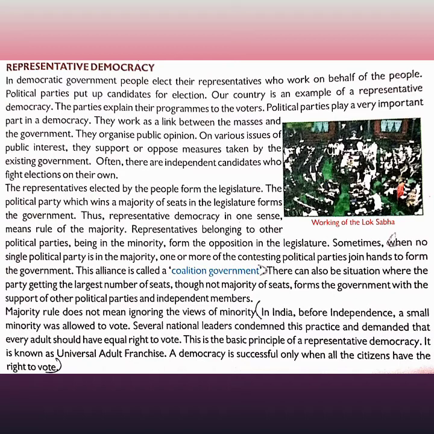Majority rule does not mean ignoring the views of the minorities. Several national leaders condemned the practice and demanded that every adult should have an equal right to vote, those who are above 18 years. This is the basic principle of representative government. It is known as universal adult franchise. The people who are given equal right to vote above 18 years are known as universal adult franchise. A democracy is successful only when all the citizens have the right to vote, not a particular group of citizens.